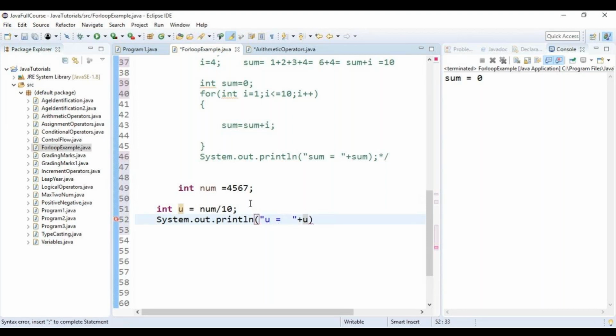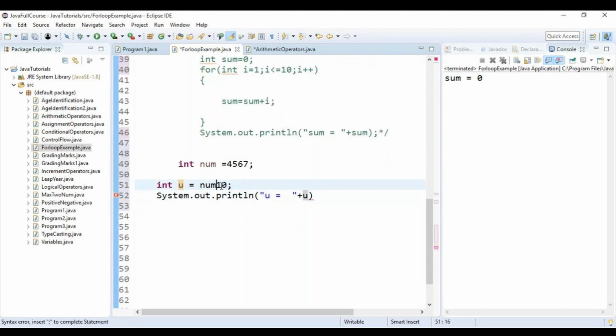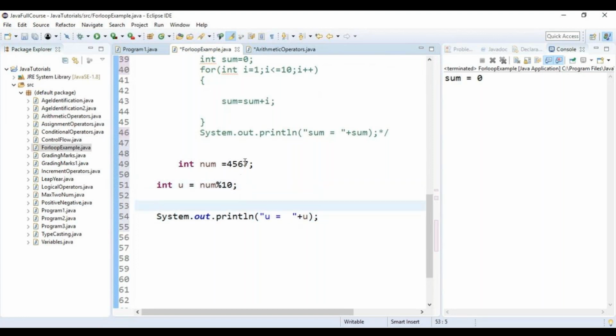For the first number, to see the remainder, mod 10. I'm just trying to get the remainder for the units digit. The remainder is 7, right? I'm trying to print the 7.